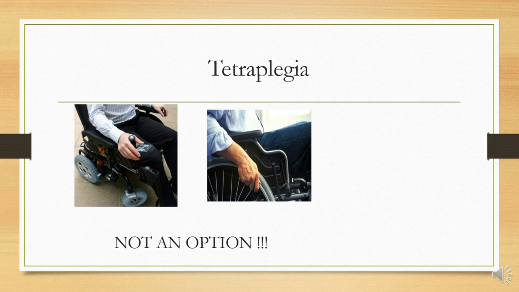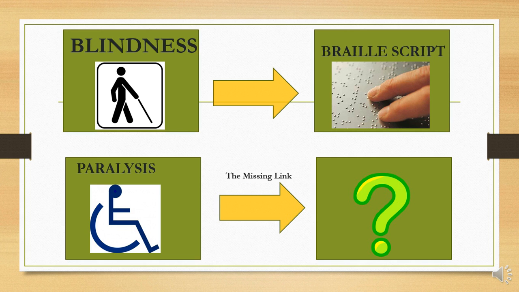As I told you, tetraplegia, which is below neck paralysis, means you don't have the general options which other paralytic patients have, like operating normal wheelchairs, because your body below the neck just doesn't work. So you don't have those options. Now I told you the paralysis is incurable and you don't have any options to live your life normally after paralysis, or if not normally, at least to live your life with some basic needs being fulfilled.